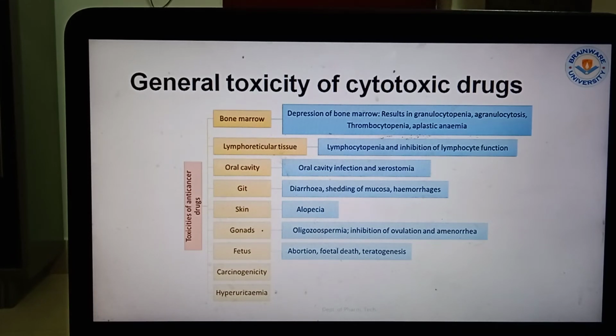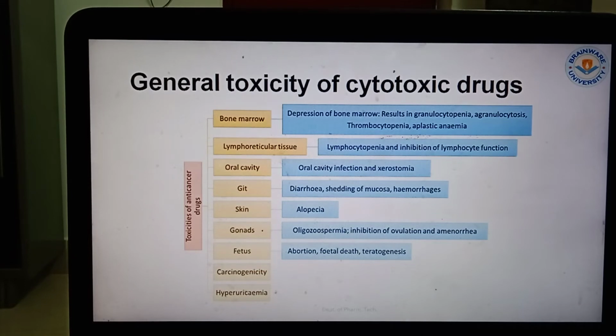Now skin, alopecia. In maximum cases, the cancerous cells are highly replicating in nature. That's why the anticancer drugs always target the cells which are growing. So in the case of skin and hair follicles, they are growing in a larger way, so that's why the drugs are also targeting them. As a result, hair fall occurs, and the beard, the eyebrows, and the mustache also disappear.